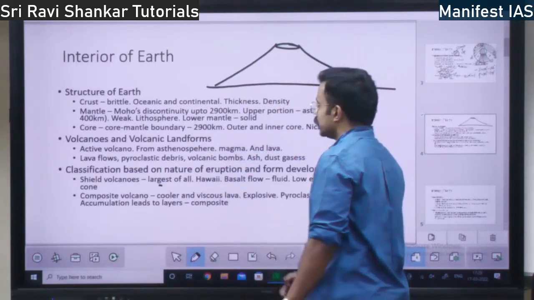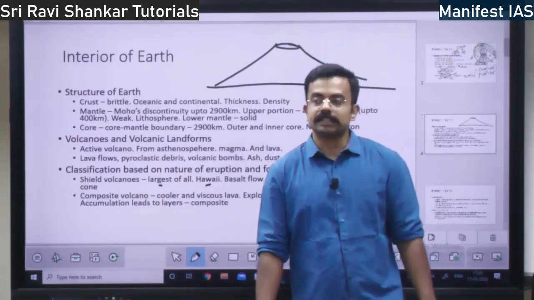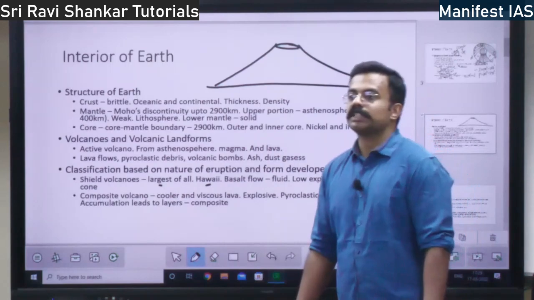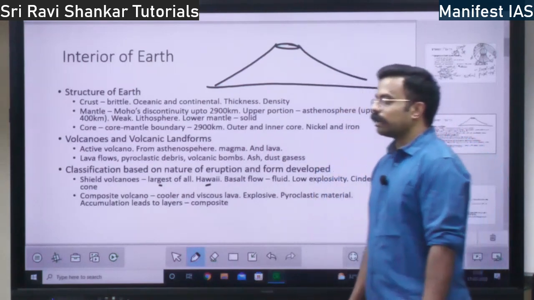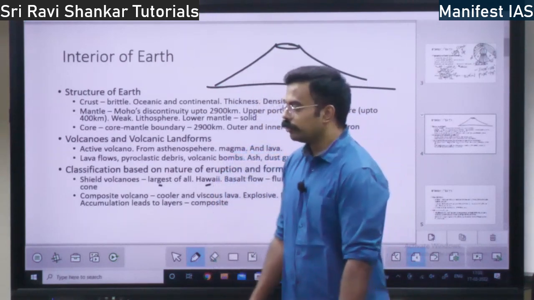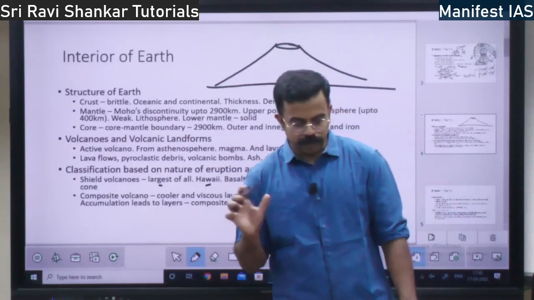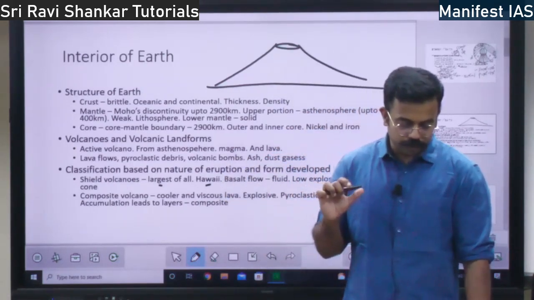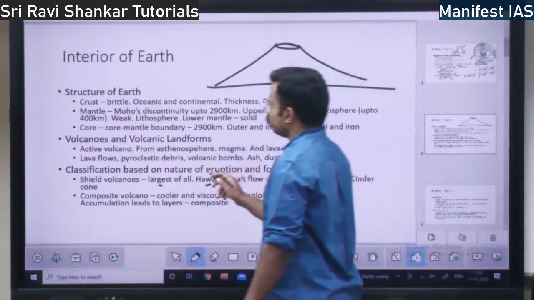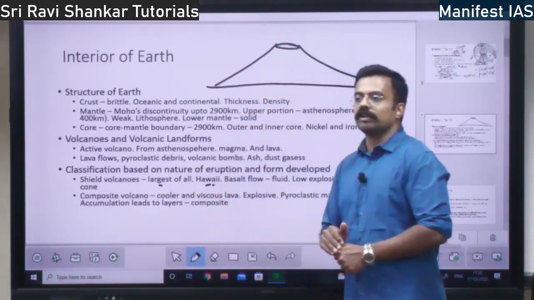You can find these shield volcanoes in the Hawaii region. Where is Hawaii? Hawaii is in the Pacific Ocean. Which country does Hawaii belong to? Hawaii belongs to the USA. There is one famous volcano in Hawaii, I forgot the name. Whatever volcanoes you find in the Hawaiian region, those are actually shield volcanoes.